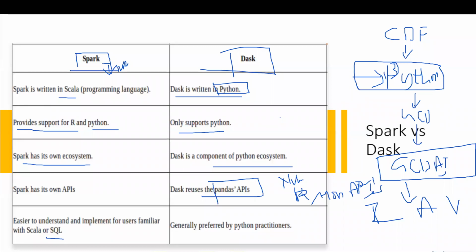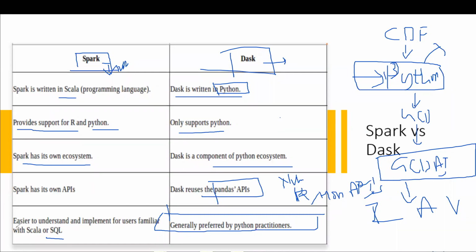And all these points which I was explaining are summed up here in the last point. If you see, it says generally it is preferred by Python practitioners. So I assume all of you are Python practitioners, although we offer R. You can learn R here, you can learn Tableau here, but the main focus that we have here is Python. So you can focus completely on Python and become an expert in it. And eventually when you start working on data sets as a data scientist, you will be a Python practitioner, and this is where Dask will help you to scale up your computations, right?